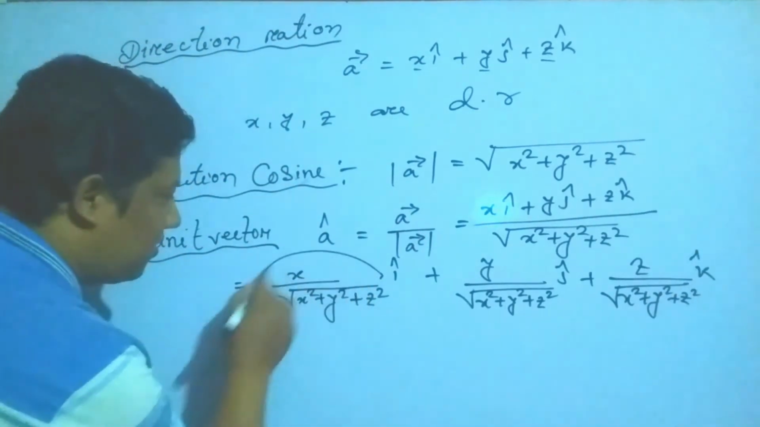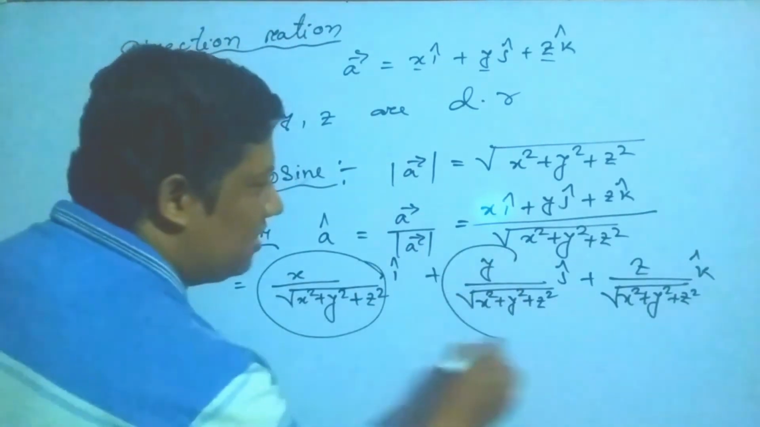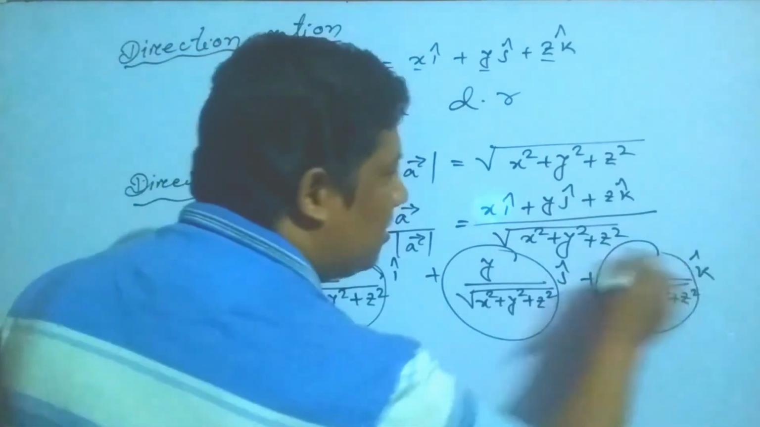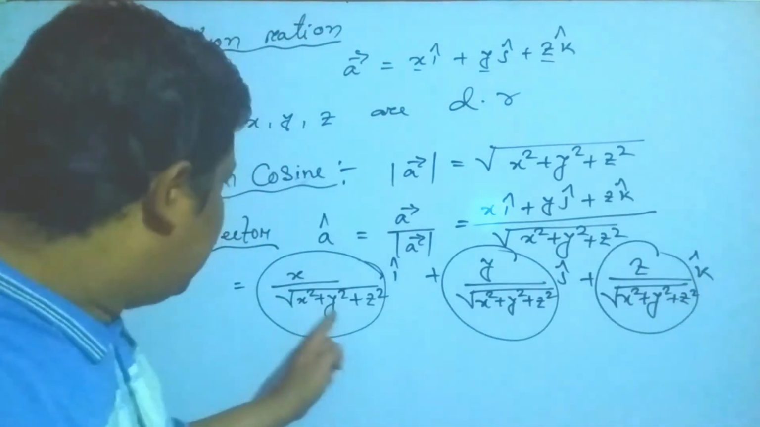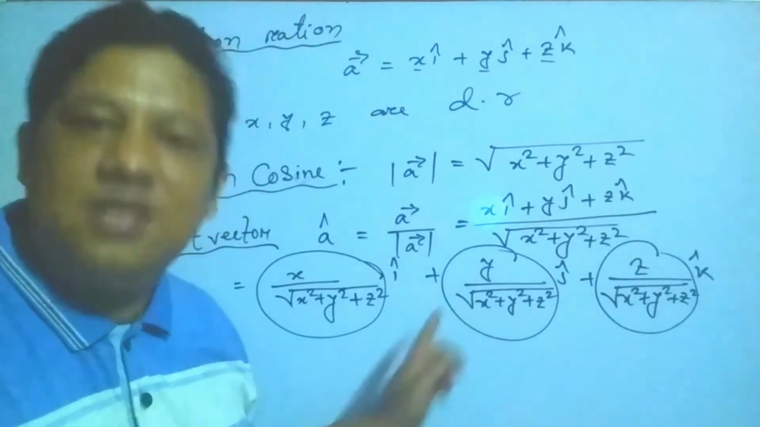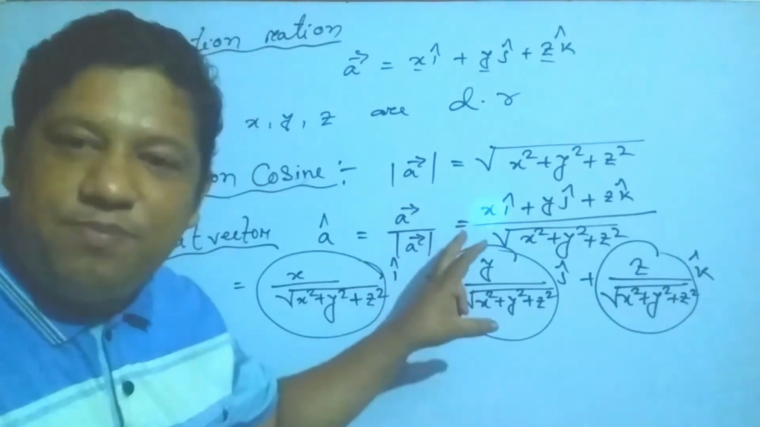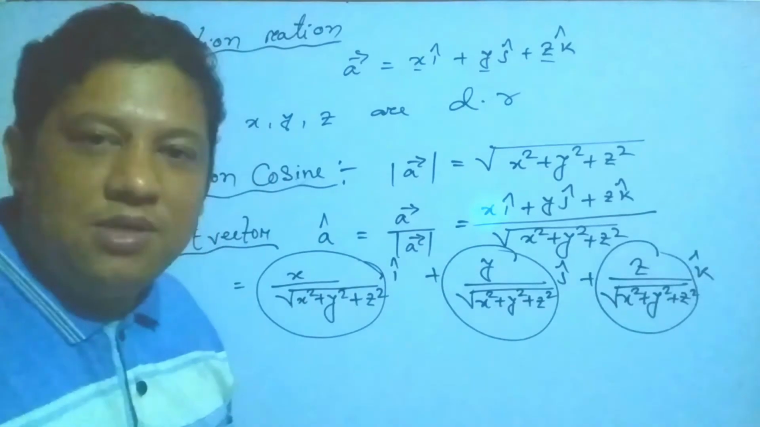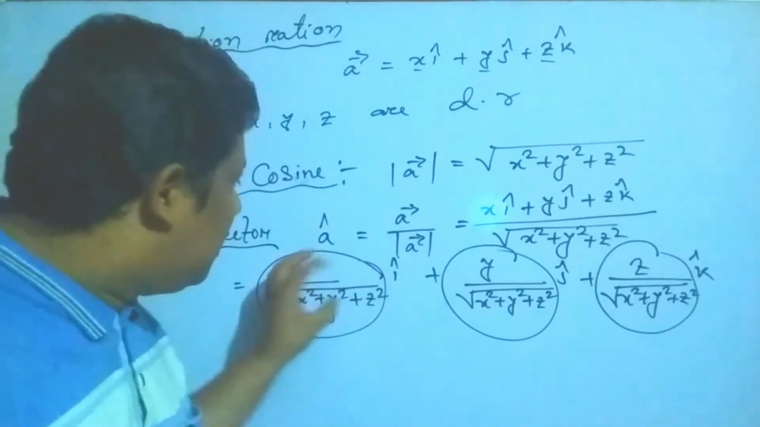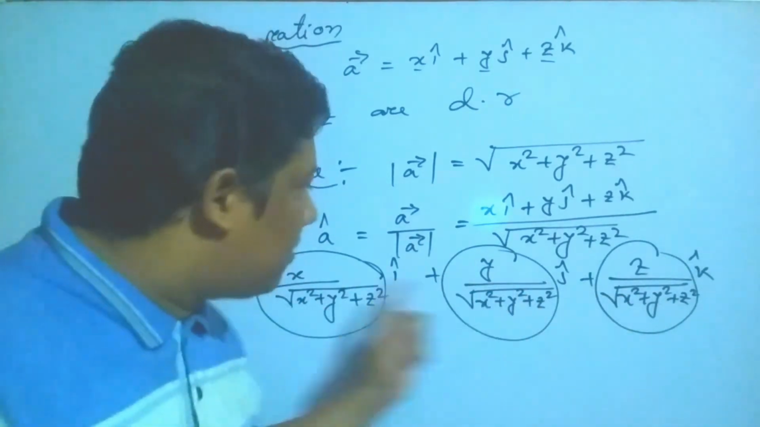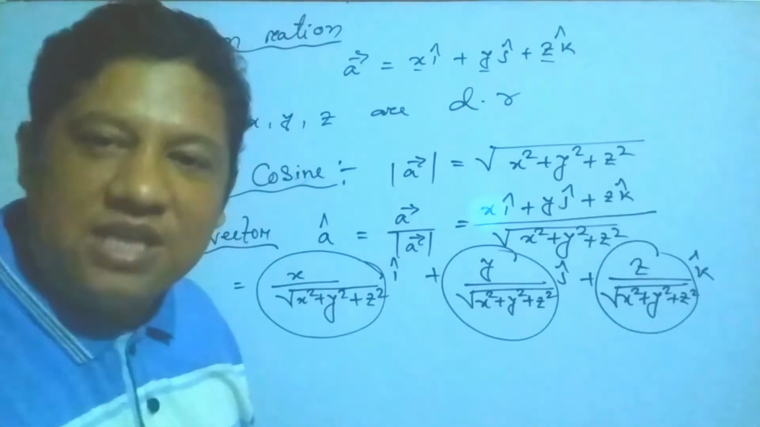And this ratio is called the direction cosine. This ratio is called what? Direction cosine. That means at first you have to find the unit vector. The coefficient of the unit vector is called the direction cosine.